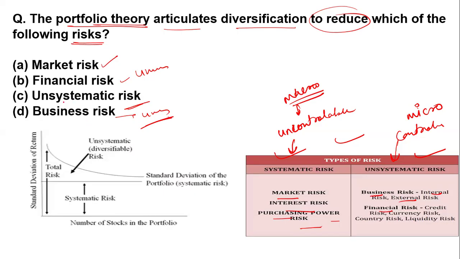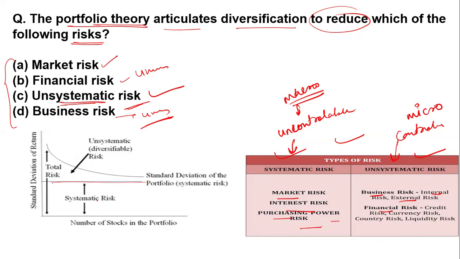Because it deals with the things which we can control, which we have in our hand. So basically, we have either systematic risk or unsystematic risk, and from the options we have to choose the best one. The best option is unsystematic risk, because we can control it, and a portfolio is articulated to reduce that risk.